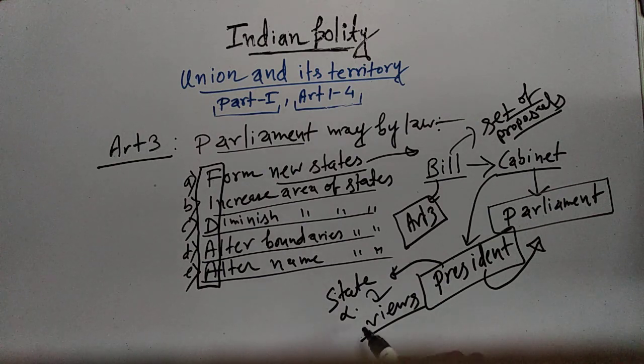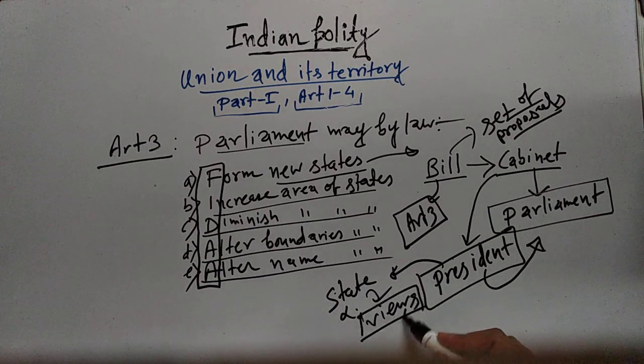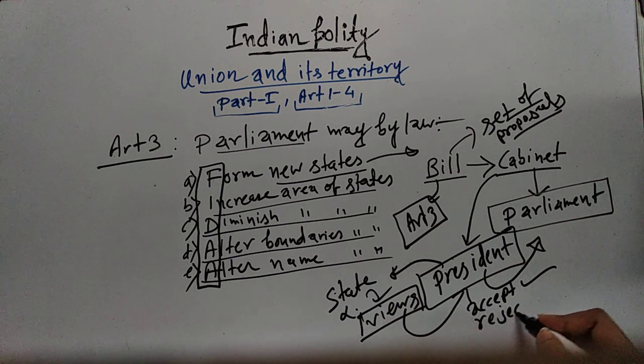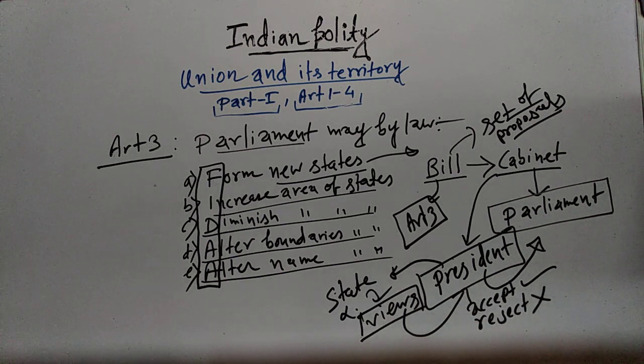And whatever will be the view of the state legislature, the President either can accept that view or can reject that view. It is totally up to the President. So what we can understand from this point is that although the views of state legislature are asked, whatever the view of the concerned state legislature, the President is not bound to accept that view. That means the President can either accept or reject the view of state legislature.